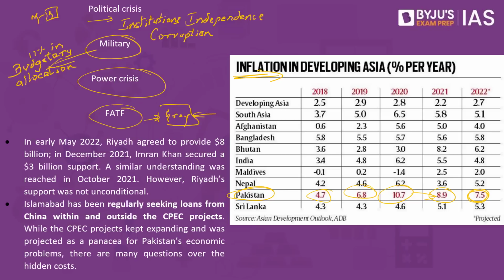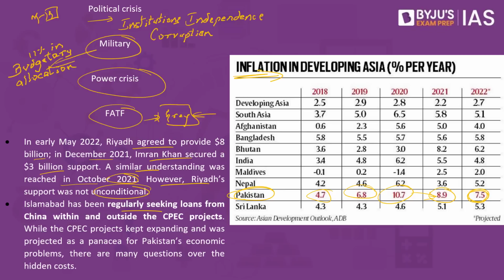To overcome this issue, it has sought help from Saudi Arabia as well as from China. In early May 2022, Riyadh agreed to provide 8 billion. In December 2021, Imran Khan secured 3 billion in support. A similar understanding was reached in October 2021. However, Riyadh's support was not unconditional. It said that in case we have any divergent views regarding our relationship or with respect to ties with a third country, you may have to give back the money that we have given you, says Saudi Arabia.